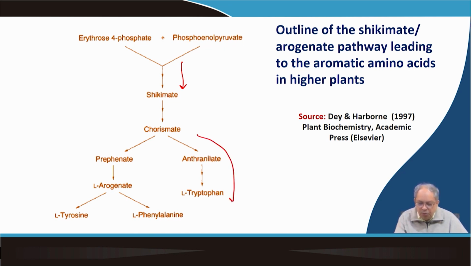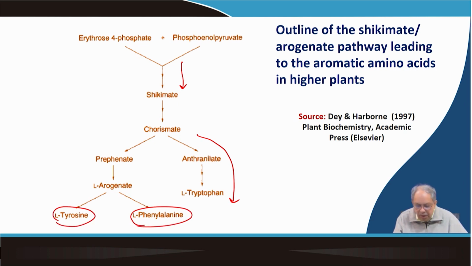One route contributes to tryptophan. We have studied the role of tryptophan particularly in indole alkaloids, where tryptophan is converted into tryptamine by tryptophan decarboxylase. The other route, which is of much concern in these classes, is the formation of tyrosine and phenylalanine.